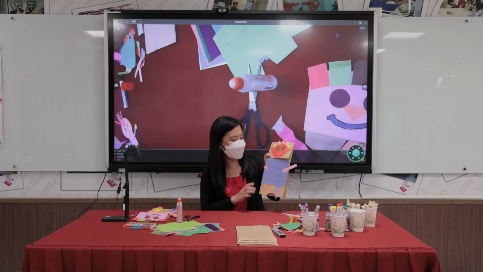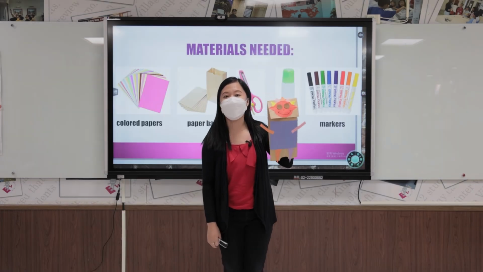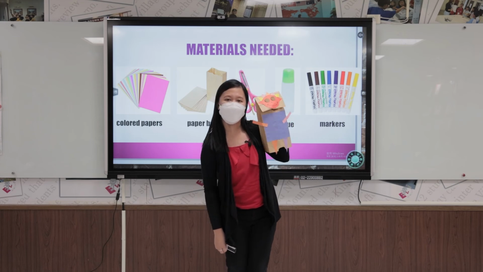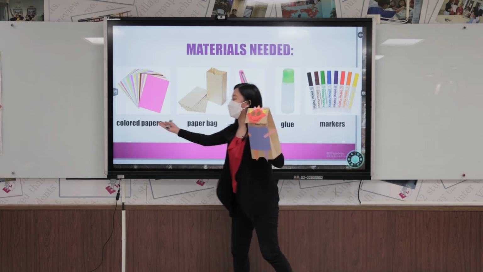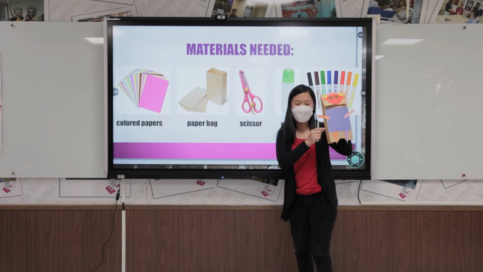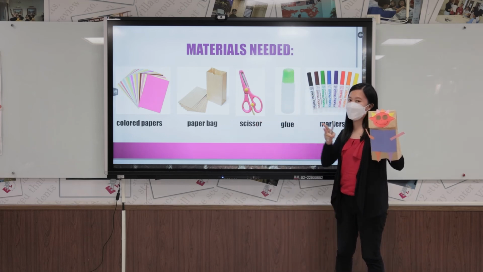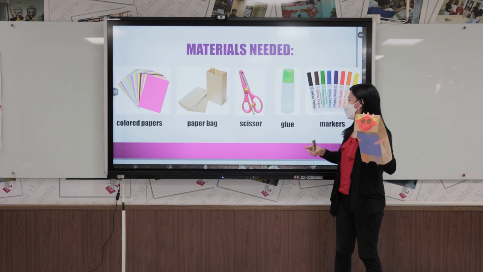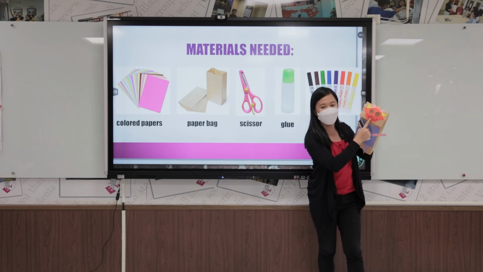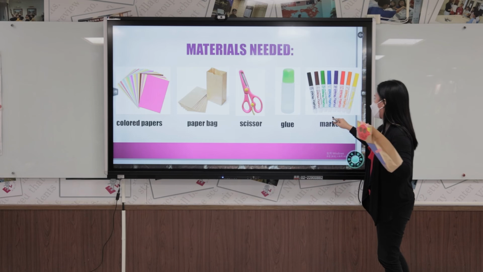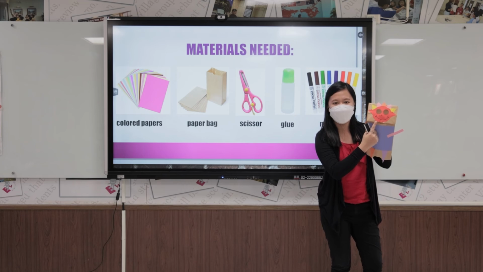Are you now ready? Say bye first to them. Bye. Okay, so hello. We're done making the shaped paper bag puppet. Again, the materials that we use here are colored papers. We also have paper bag, just like this one. Then, of course, a scissor for cutting the colored paper. Then, we also used some glue to paste the paper in the paper bag. Then, of course, marker for the puppet's nose and mouth.